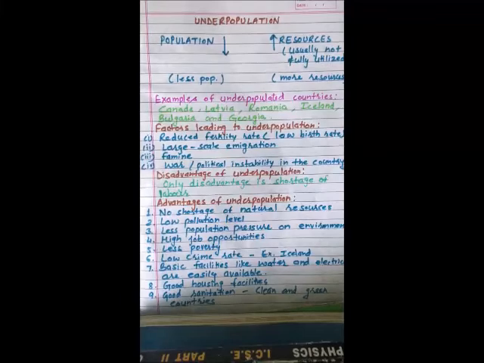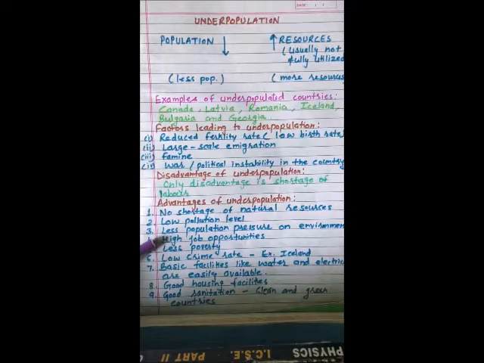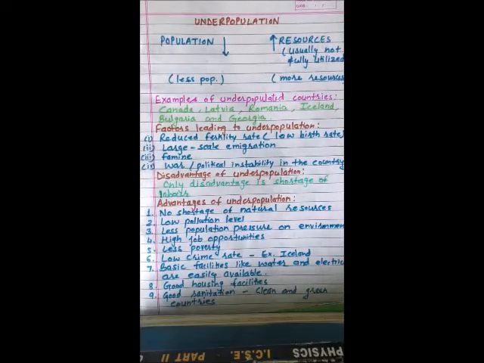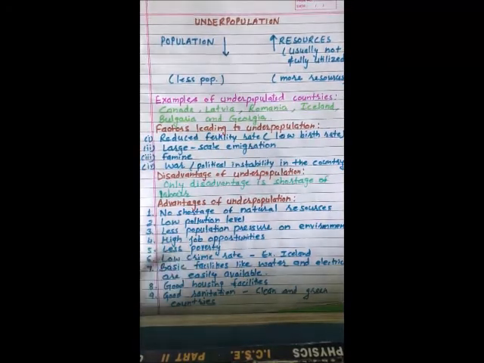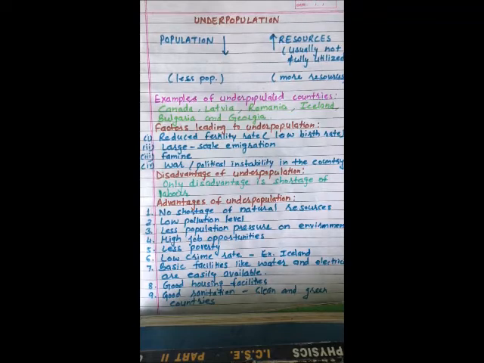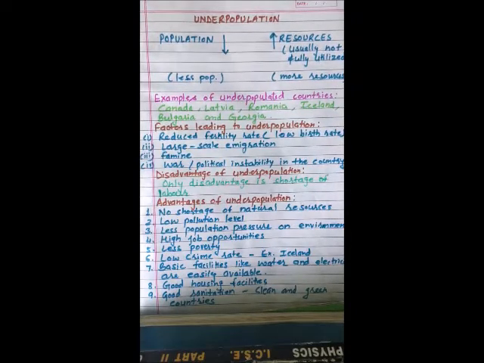And number 4 is high job opportunities. People will do the job they like, they will have high job opportunities. And number 5 is less poverty. People will be less poor as they can find a job easily. Number 6 is low crime rate. Fewer people leads to a low crime rate. We can take the example of Iceland here. In Iceland there is very little crime, and that is because the population of the country is very low.